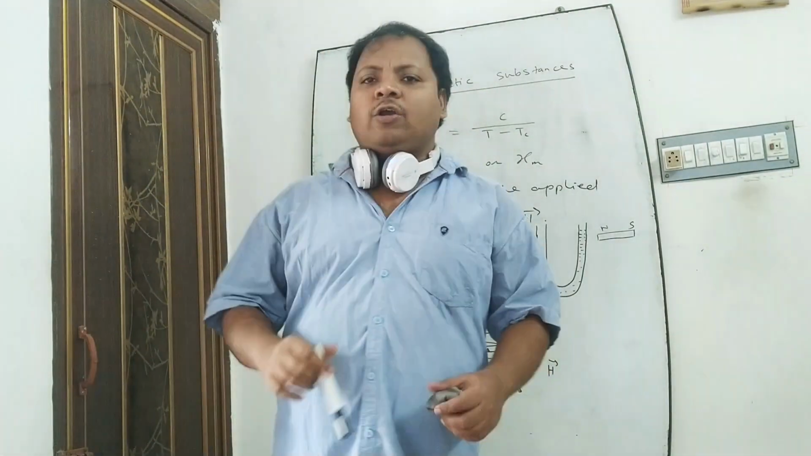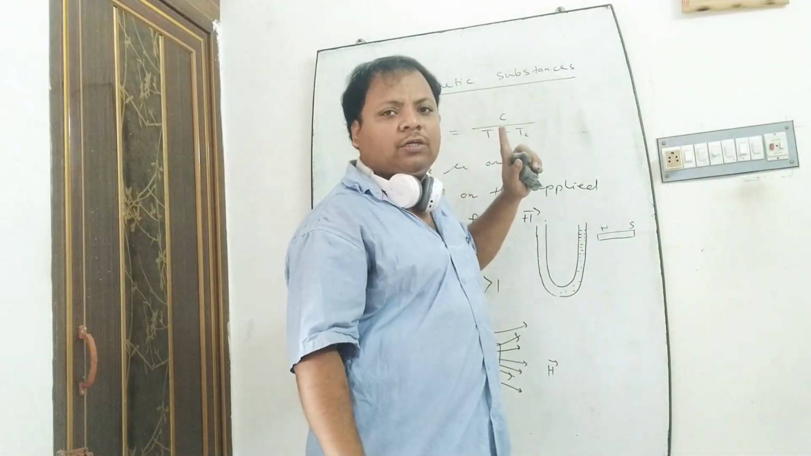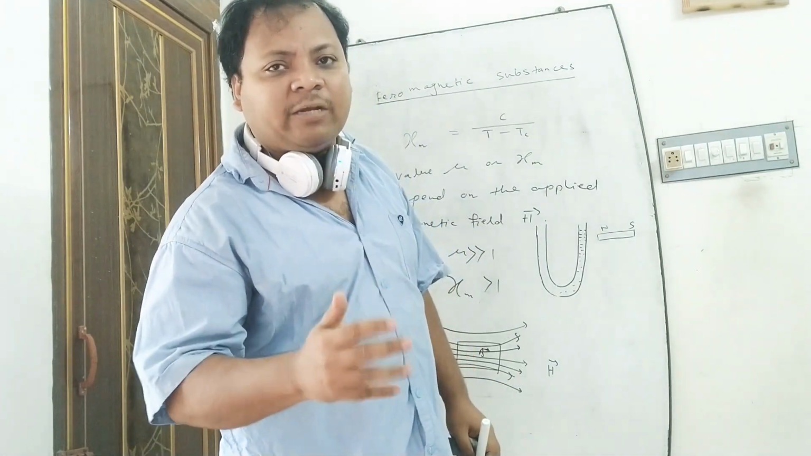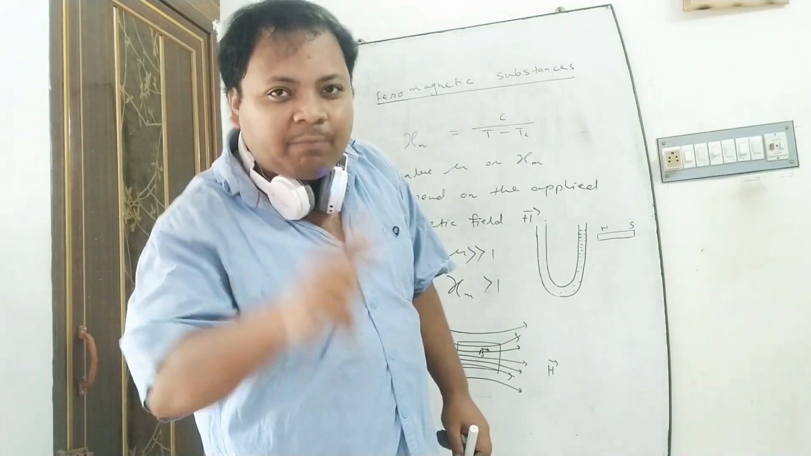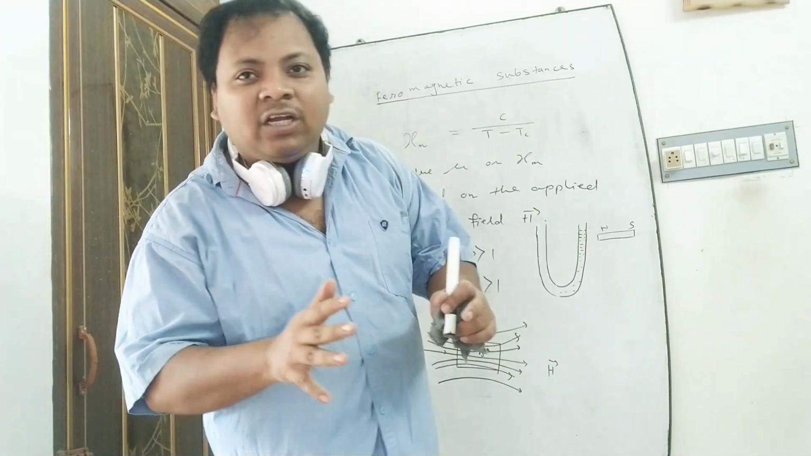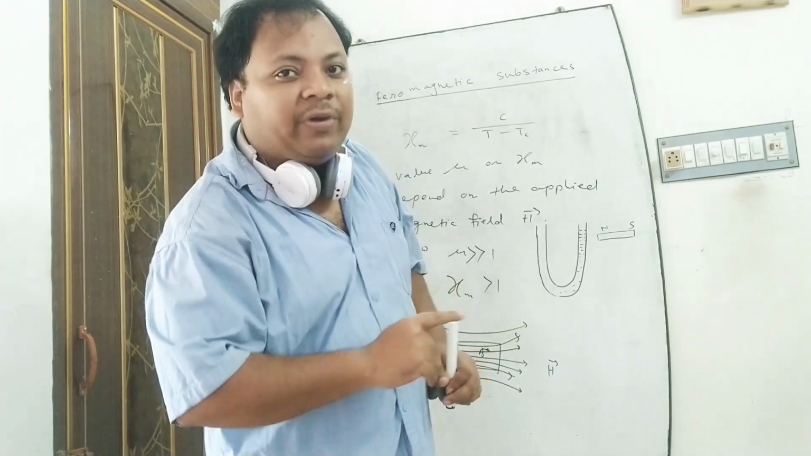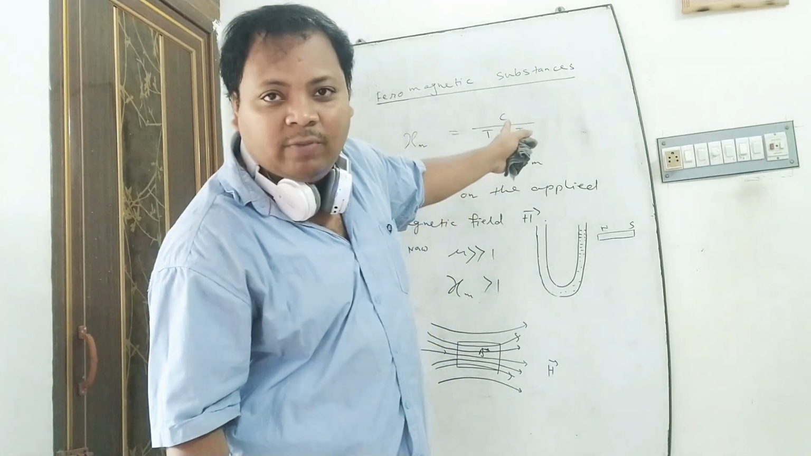And you may ask me what is Curie temperature or Curie point? You know that when a ferromagnetic substance or magnet is heated up, then after some temperature it completely loses its magnetic property. This temperature is known as the Curie point. This is denoted by Tc.